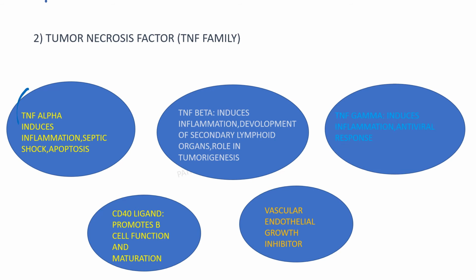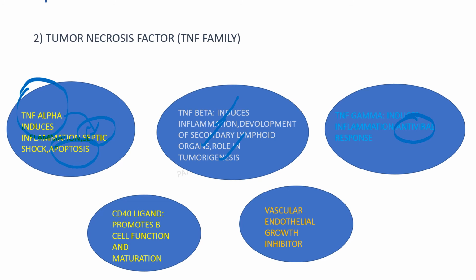TNF alpha is another subset which plays an important role in the innate immunity. In fact, two commonly asked questions on TNF alpha are, one, it causes sepsis, and second, it causes apoptosis. So, important role of TNF alpha: sepsis and apoptosis. Next, TNF beta: it induces inflammation, development of secondary lymphoid organs, and has a role in tumorigenesis. TNF gamma again has a very important antiviral response.